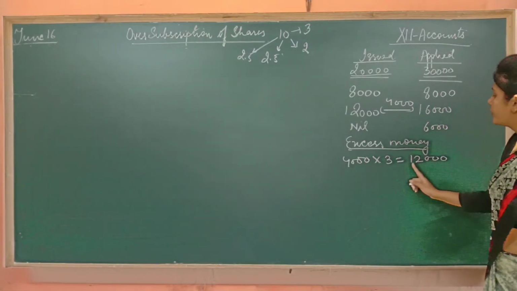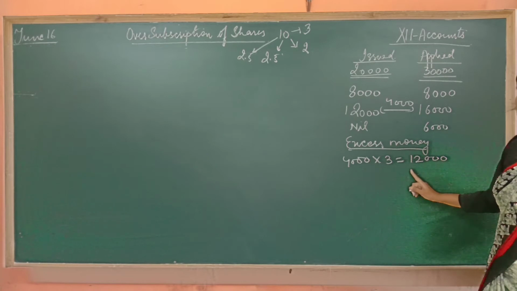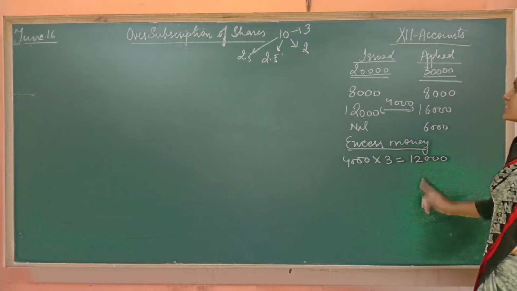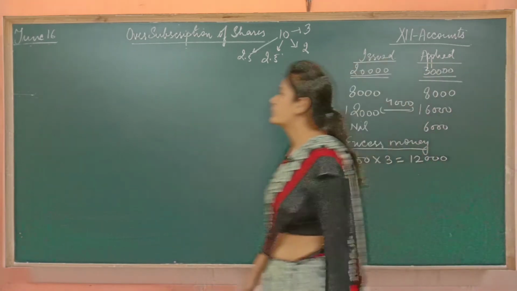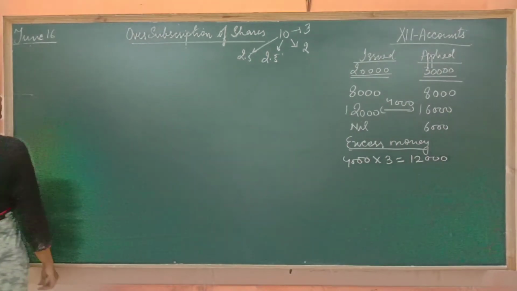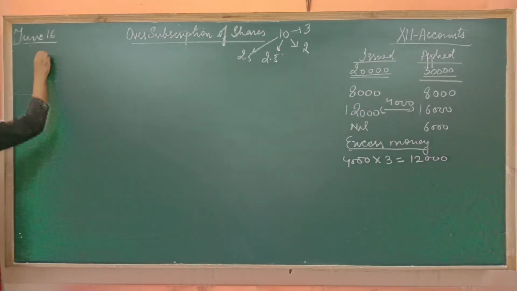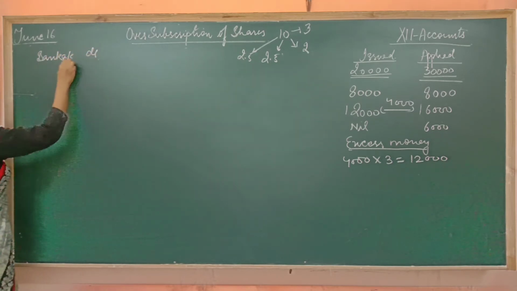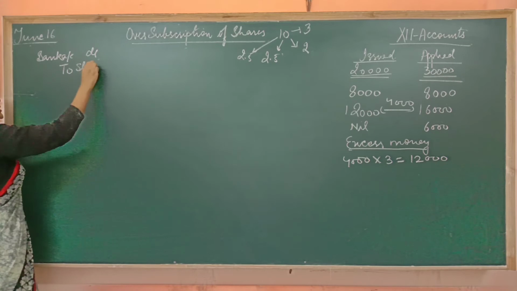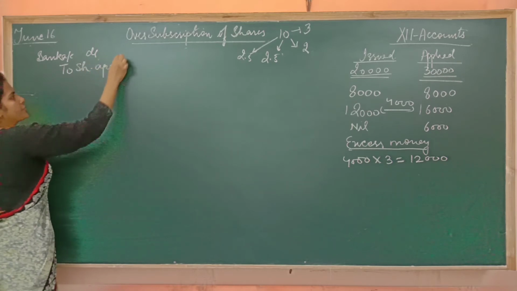We are not going to refund this 12,000 rupees to him. Rather, we will adjust this 12,000 in the next installment. See how. First of all, pass the first entry. The first entry is bank account debited to share application.